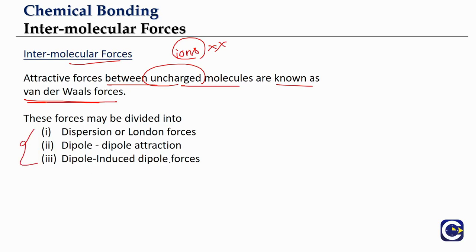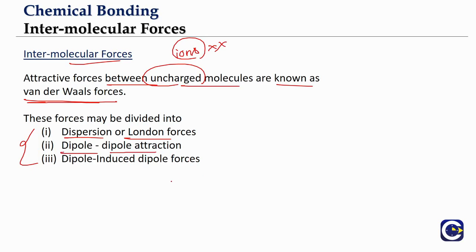What are these three categories? The first one, we will call dispersion forces or London forces. Van der Waals force is the general name that we use. Second category is the dipole-dipole attraction.